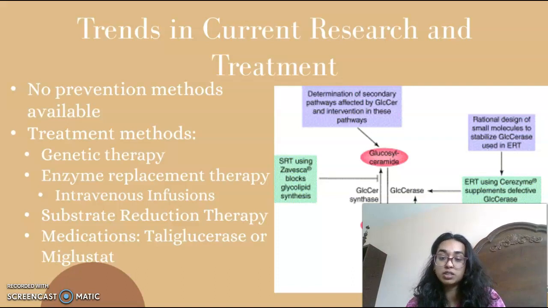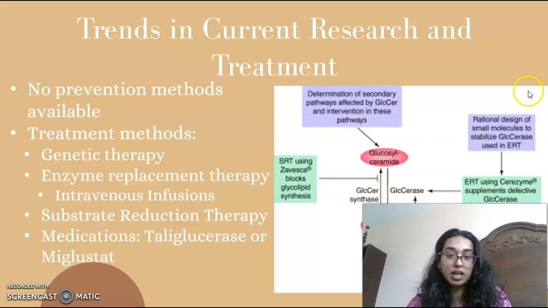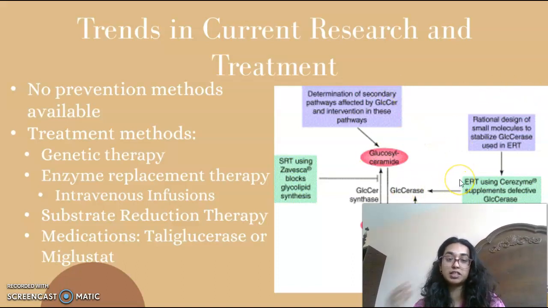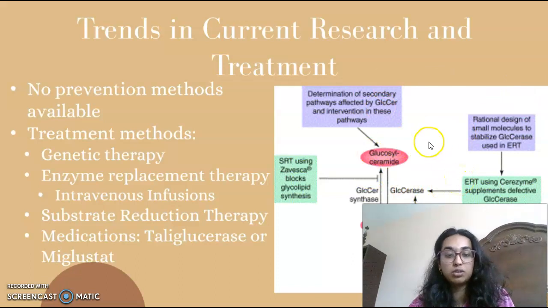However, they also receive medications such as taliglucerase or miglustat, which is also known as Zavesca, about every 6 months. And so the image here is a short little flowchart of different types of treatment methods and how to choose the different kinds of treatment methods that are available.